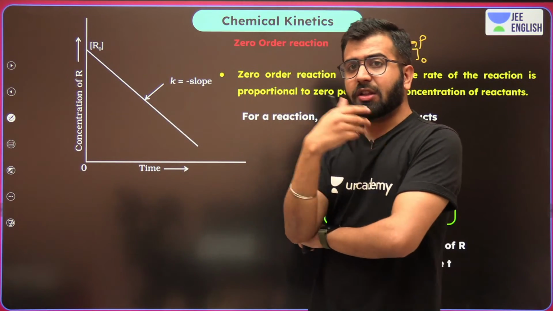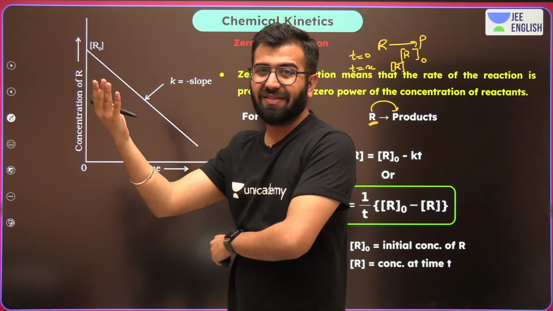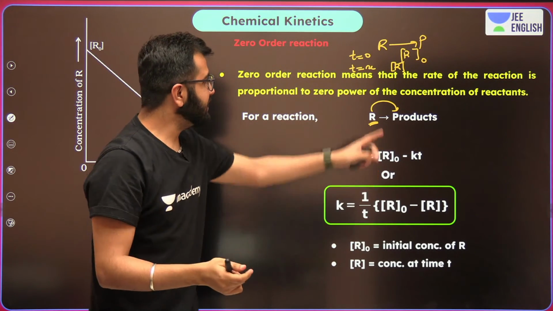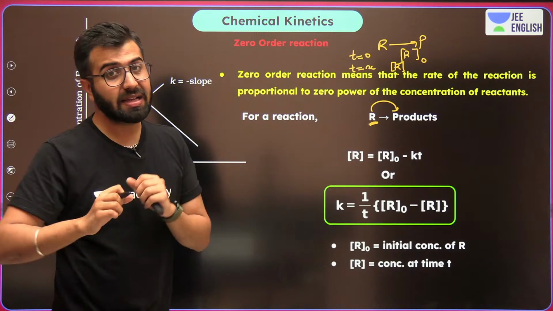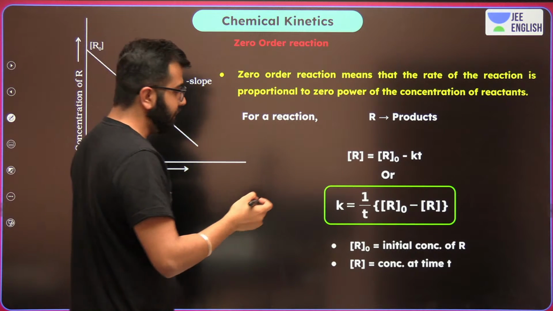Let's say we started with 10 molar concentration. After half an hour it became 8 or 7 or 5 or 2, whatever number it could be. That is the R. Okay? So now over here we will see how things are exactly happening. Now guys, pay attention. What are we really looking at?